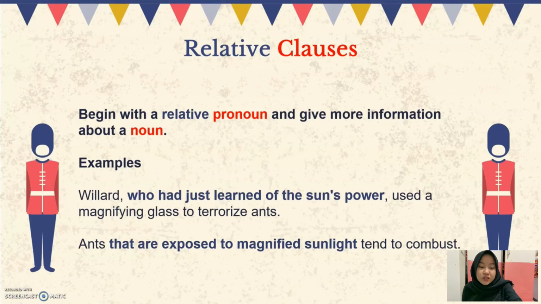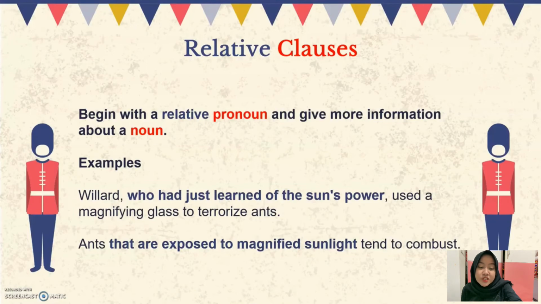Okay, let's look at the second sentence. Ants tend to combust. Now yes, you form a new sentence, but ants don't do that on their own. I mean, they're not able to heat themselves and even get themselves on fire. They're not able to do that. So if you notice, this is the difference that I've been trying to tell you.